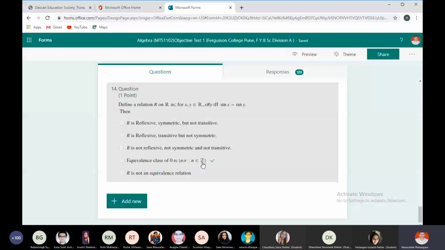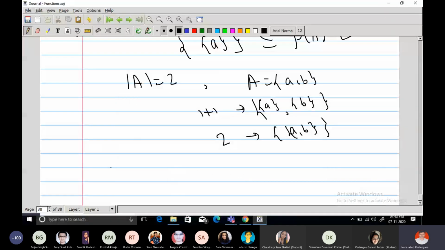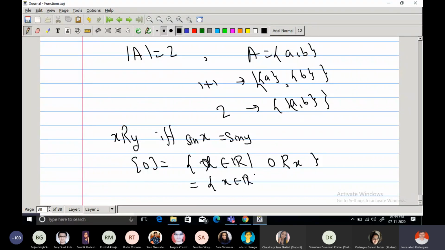Equivalence class of 0. So what is the equivalence class of 0? The relation is x related to y if and only if sin x is equal to sin y. Now what is the equivalence class of 0? All those real numbers which are related with 0.